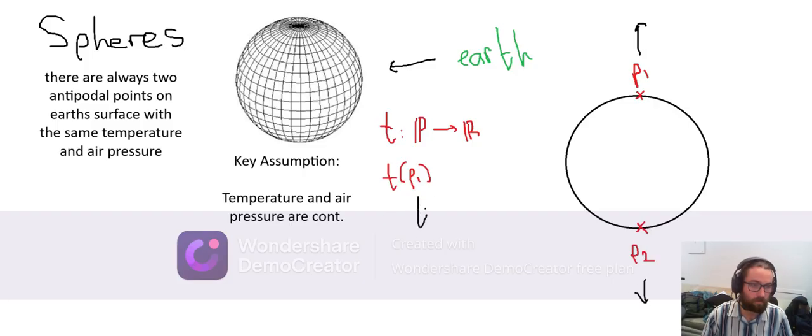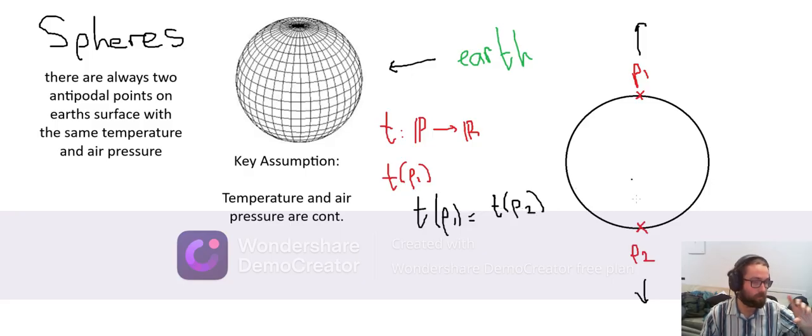Now, it might be the case that T of P1 equals T of P2, which is brilliant. And if that's true, we're done. We've proven that there's two points that are opposite that have the same temperature. Now, temperature isn't just going to be numbers like 13, 14, 15. They're going to have a decimal component as well, so the odds that they're both the exact same are going to be really low. So that's case one. But case one probably isn't going to happen.